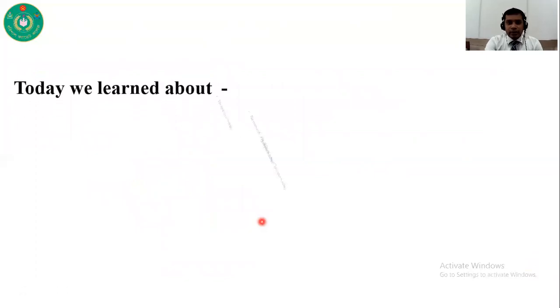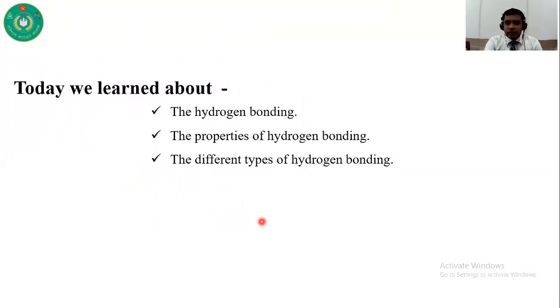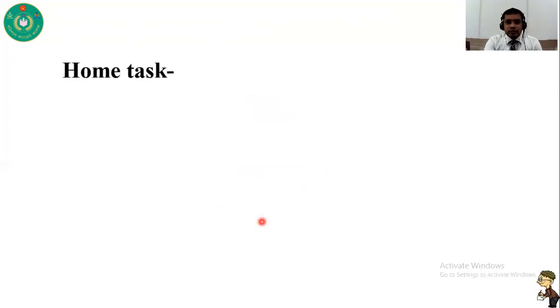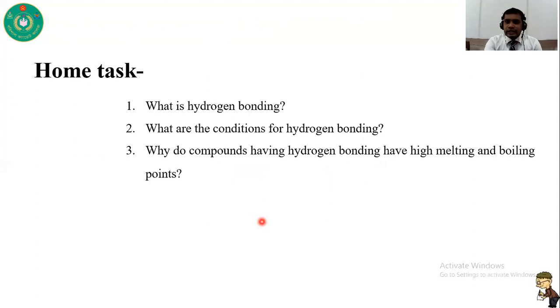So today we learned about hydrogen bonding, the properties of hydrogen bonding and different types of hydrogen bonding. If you have any question, please write it in the comment box. Later on, I will try to solve your question. I have a home task for you. First question, what is hydrogen bonding? Second question, what are the conditions for hydrogen bonding? And third one is, why do compounds having hydrogen bonding have high melting and boiling points?